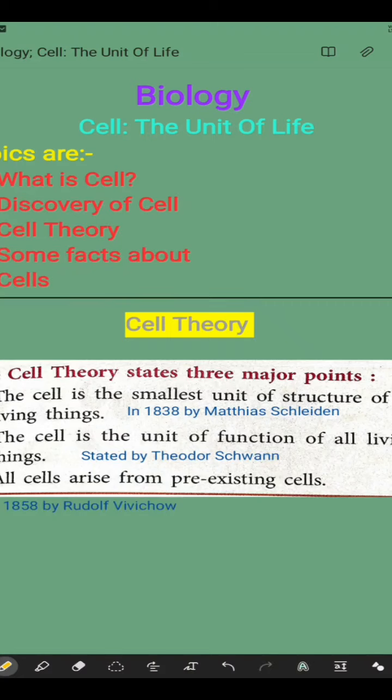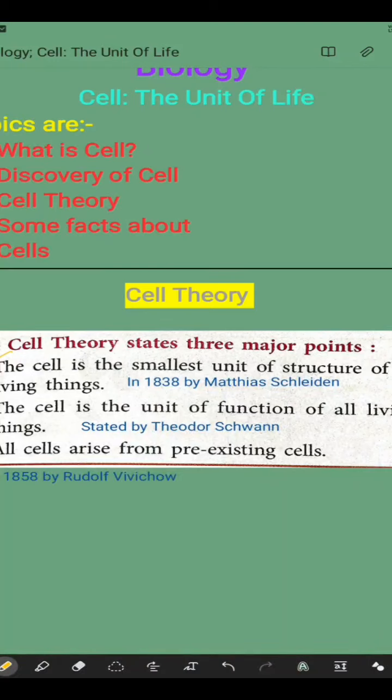Basically, it is proposed by Matthias Schleiden in 1838. Let me tell you this first point in detail. In 1838, Matthias Schleiden proposed it. He was a German botanist. He said that every plant is made up of a large number of cells, okay? And he also added to his statement that cells perform various life processes. As we already know, cell is the smallest structural and functional unit of a living thing, and it performs various life processes.